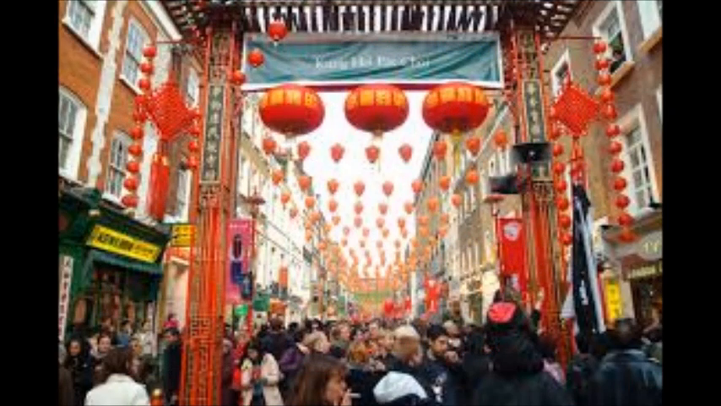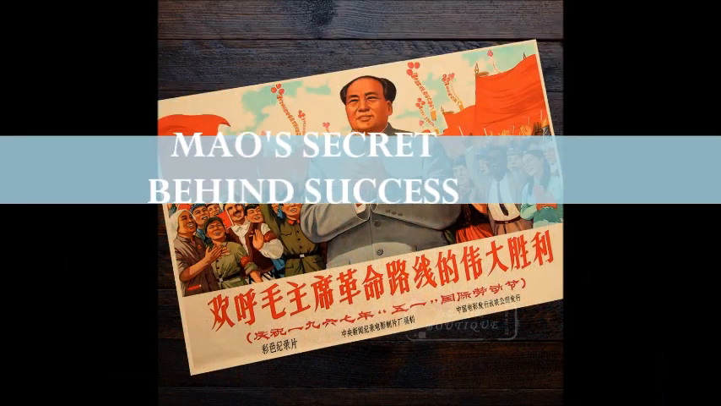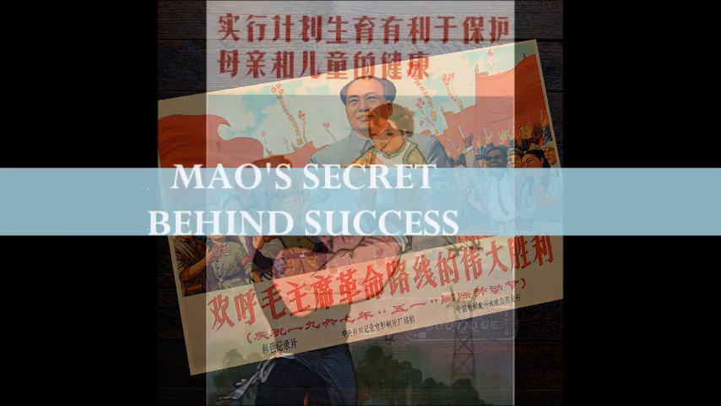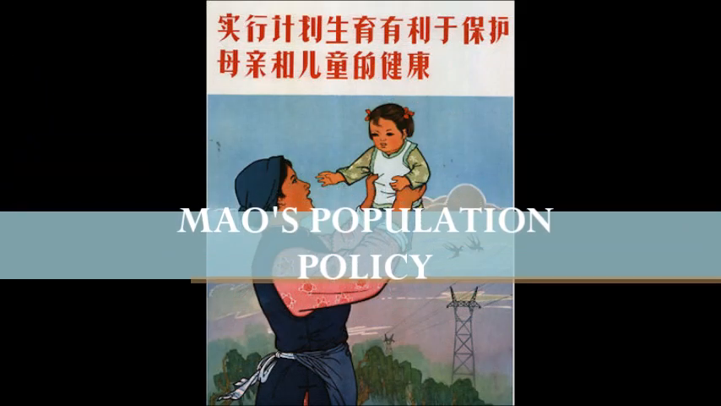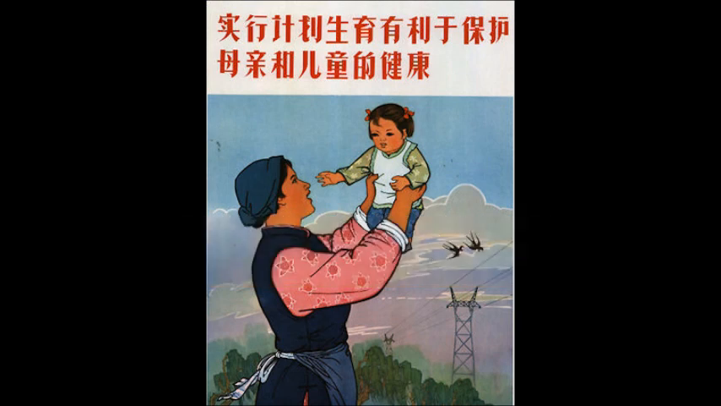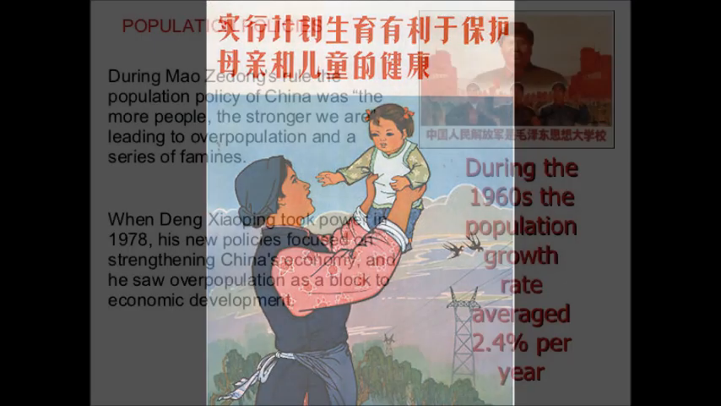There were so many secrets behind his success, but we have collected 4. First one is Mao's population policy. During Mao Zedong's rule, the population policy of China was the more people, the stronger we are, leading to overpopulation and a series of famines.